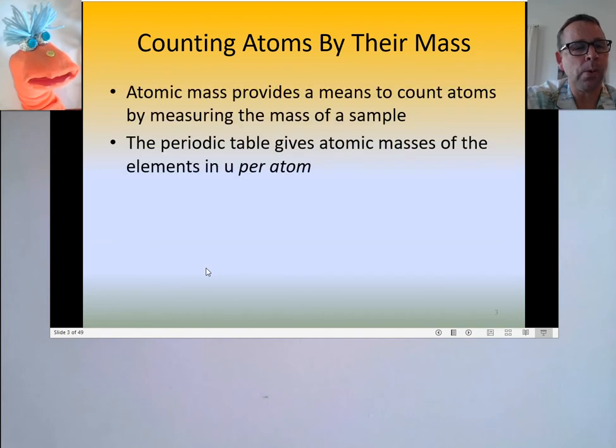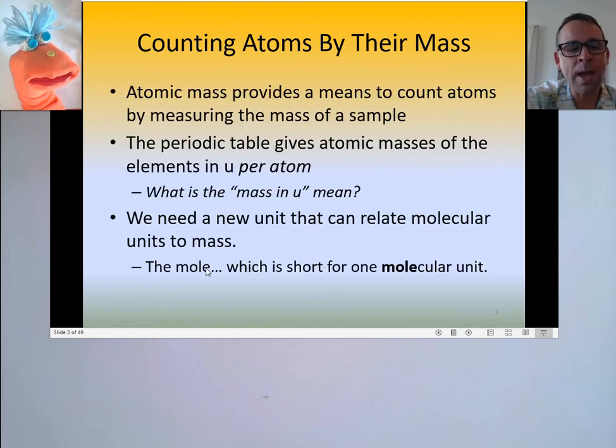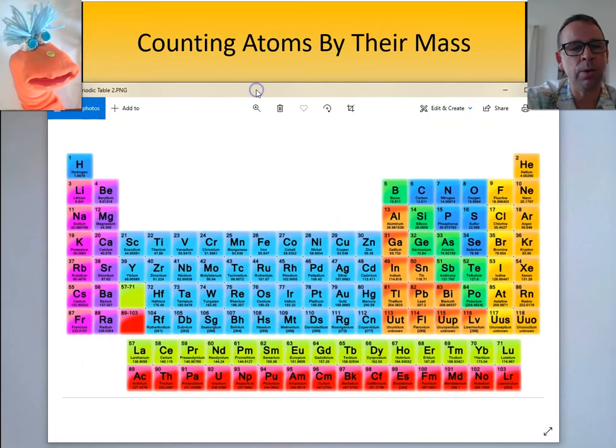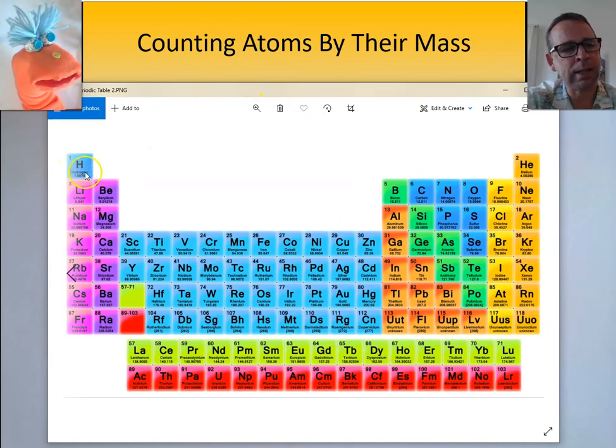Now, when we compare the masses of elements on the periodic table, initially, when we were discovering these elements, we would say that hydrogen, which was identified as the lowest mass, had a mass of 1 unit per atom, right? 1 unit per atom.